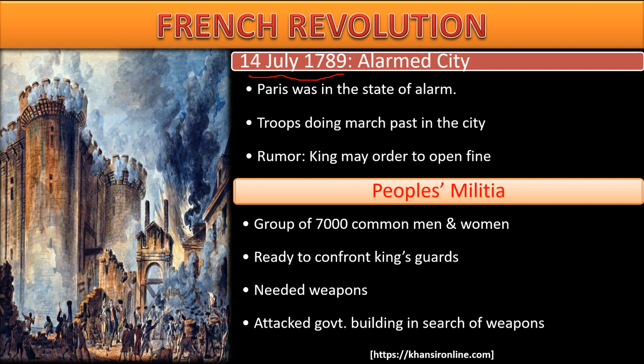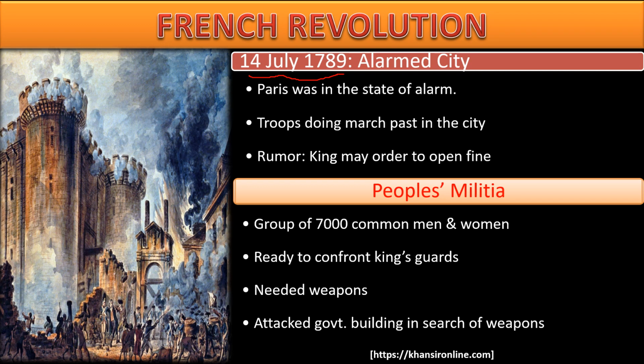There's some reason that the people are worried about. And what did they see? When it is maybe 10, 11, 12 o'clock, whatever time, the people are not on the street. The streets are empty, the streets are deserted, and the people are worried. We'll discuss why they were worried. And they can see the soldiers marching on the streets with their weapons, and the king had ordered the troops.